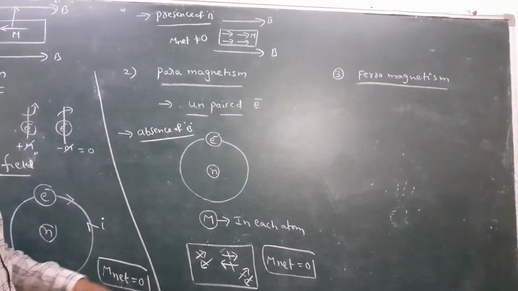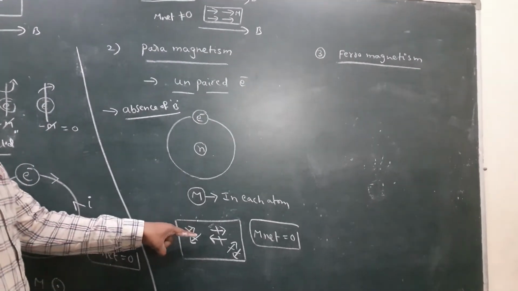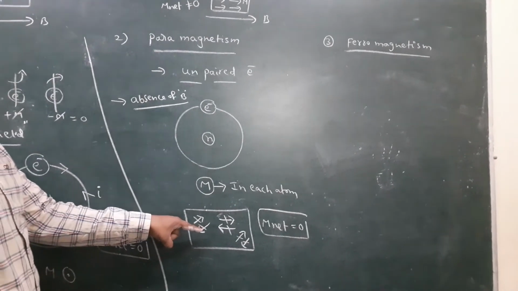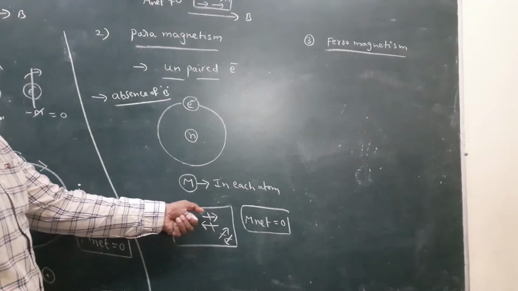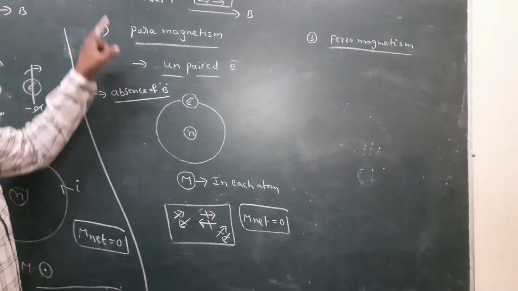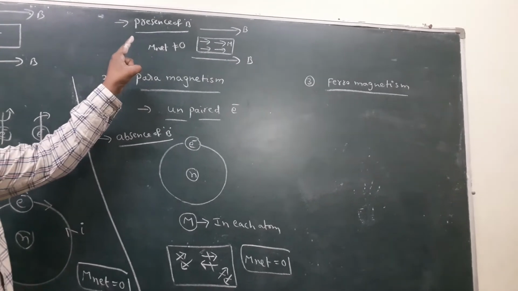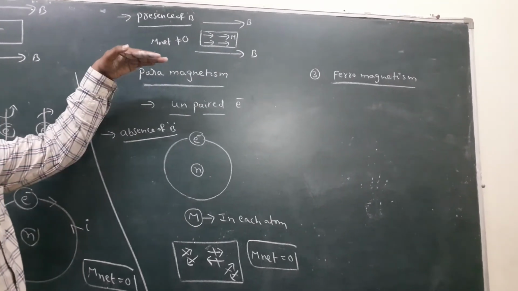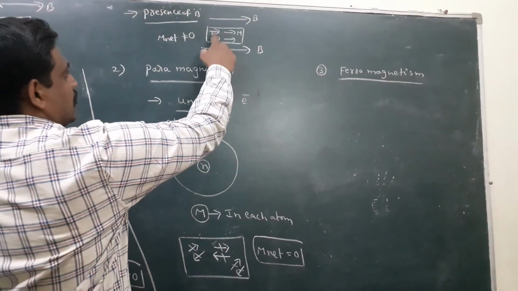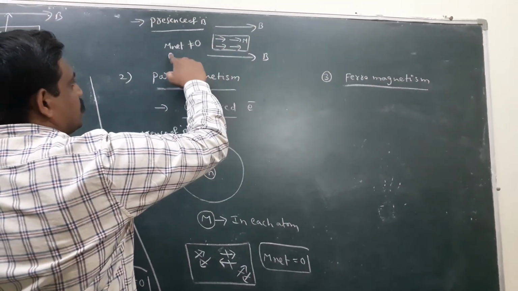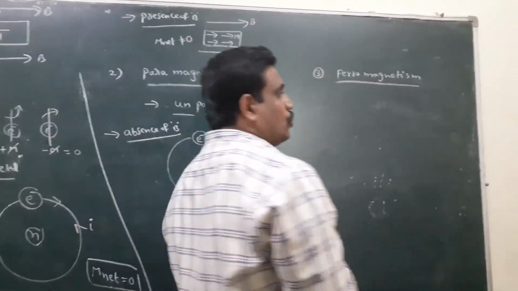That means in the absence of a magnetic field, the net magnetic moment of the substance becomes zero because the moments are randomly oriented; some point in one direction, others in the other direction, and they cancel. In the presence of a magnetic field, all magnetic moments align in the direction of the field, so they cannot cancel. That's why the net magnetic moment is not equal to zero.